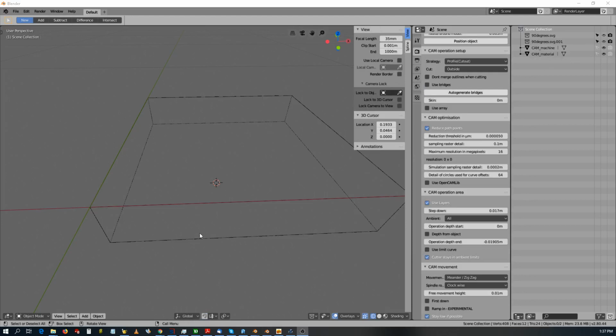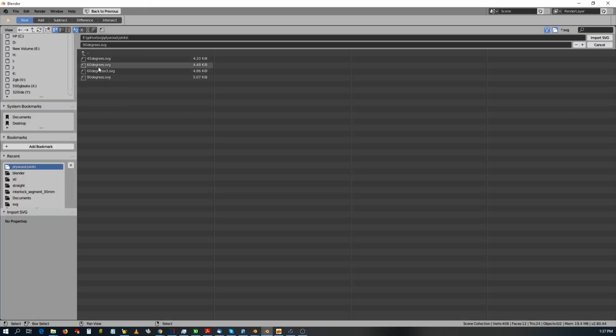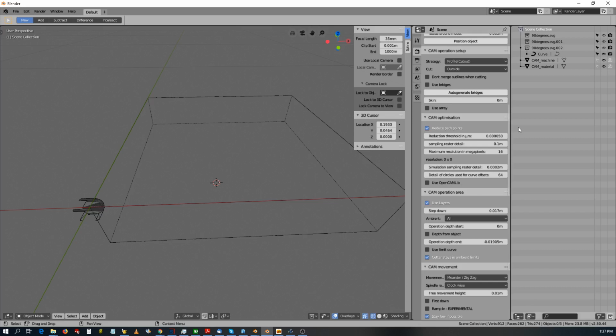Okay, so what I want to do today is to make multiple copies of a cutout. So I want to cut out a lot of the same things on one sheet. So I need to go and import my curve. I'm going to use the elbow here, and I'm going to select it,